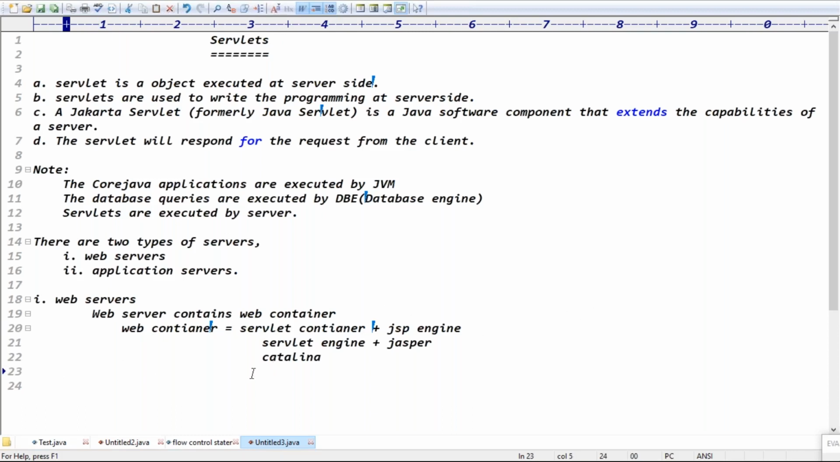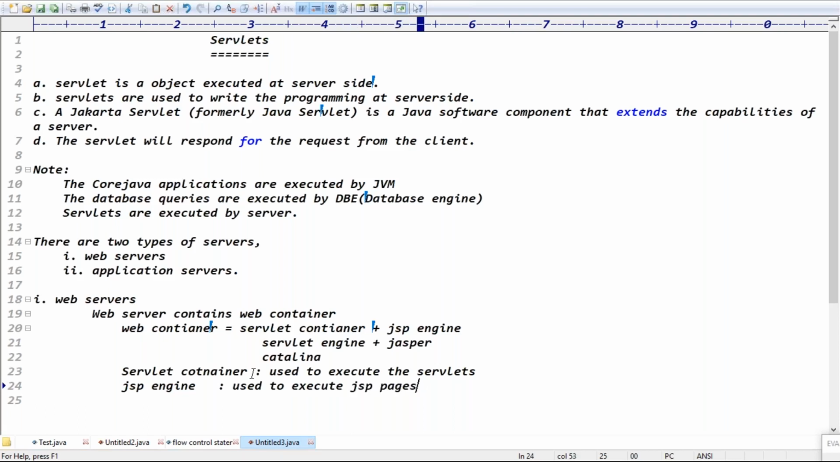The servlet container is responsible for executing the servlets. The JSP engine is used to execute the JSP pages, right? Is that clear now?